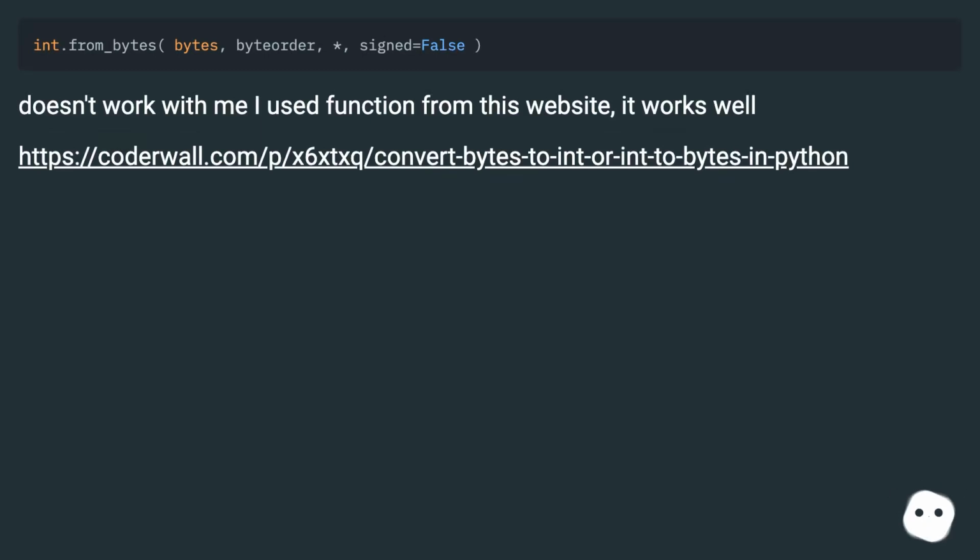Doesn't work with me. I used the function from this website, it works well. This URL.